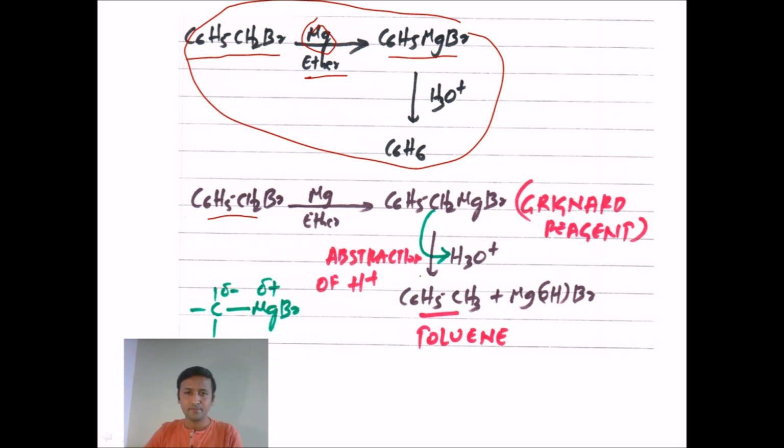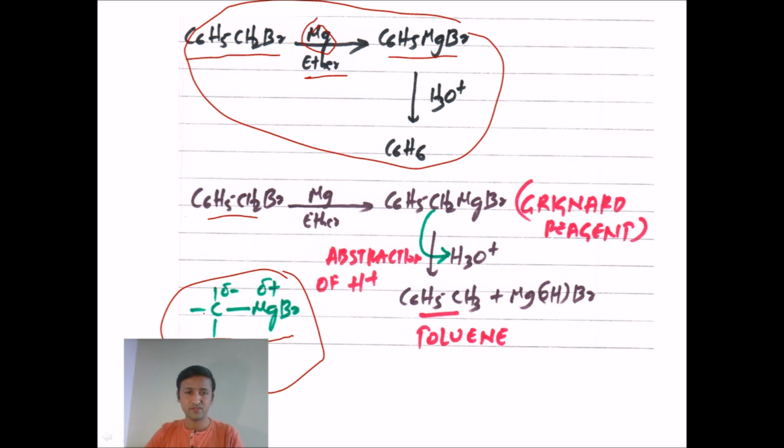Once you get the Grignard reagent, we have the carbon magnesium bond, which is a highly polar bond, in which carbon has a partial negative charge and magnesium gets a partial positive charge. Grignard reagents can be taken as good sources of nucleophiles.